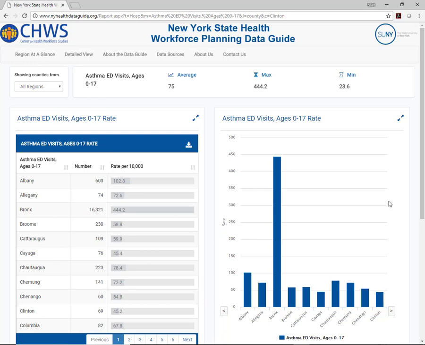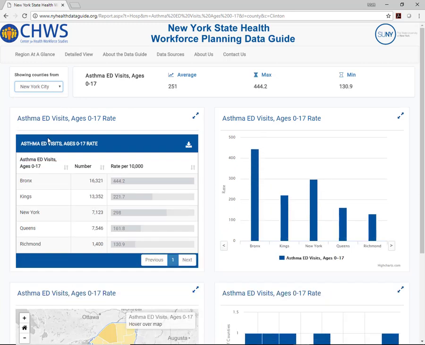And as you can see, the number and rate of asthma ED visits in the Bronx is significantly higher than in the other counties displayed. So let's start this part of the analysis by looking at New York City as a whole. Since we can take a regional view from this screen, let's look at asthma ED visits for children ages 0 to 17 for all counties in New York City.